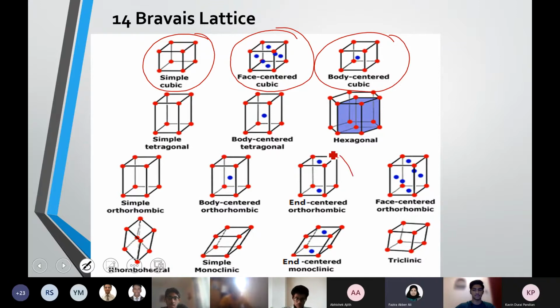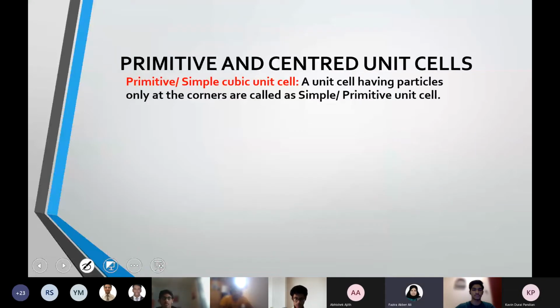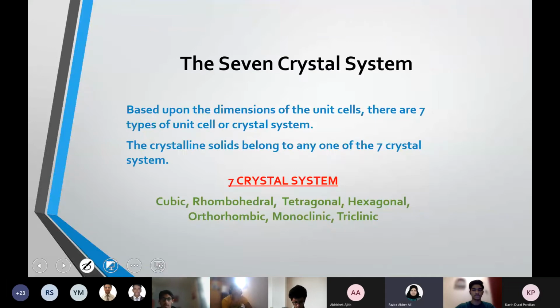End centered arrangements are possible for orthorhombic. You have it for monoclinic, right? So the question can be: why is no end-centered arrangement possible for the cubic unit cell? Why is there no end-centered unit for the cubic system?